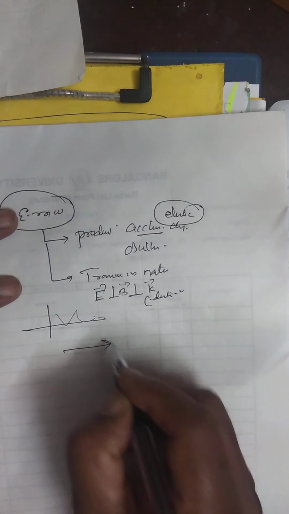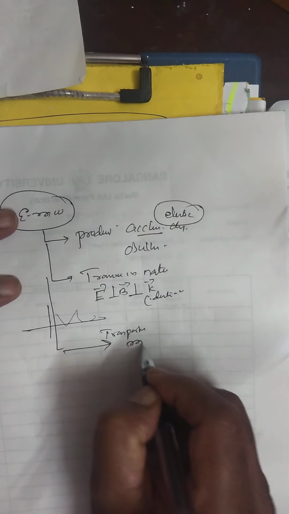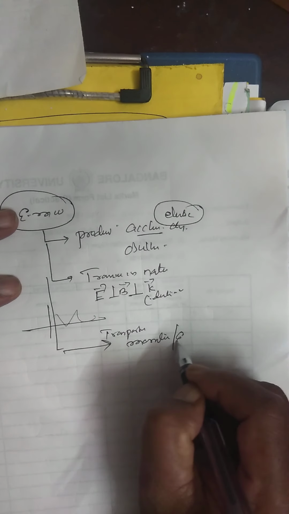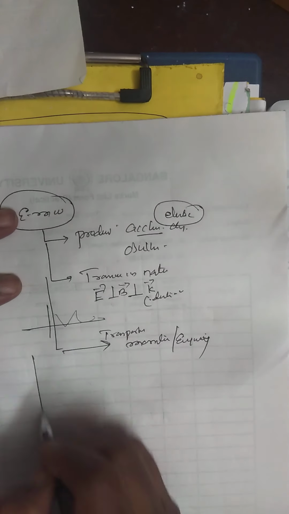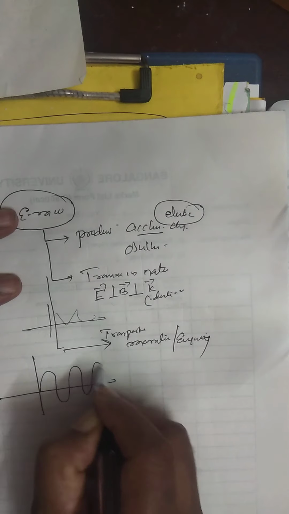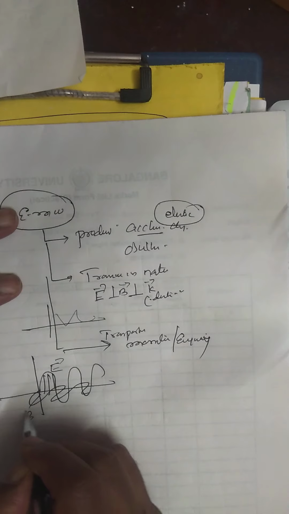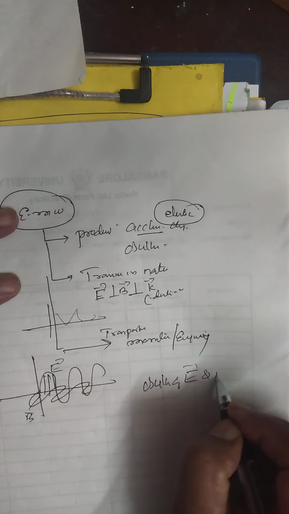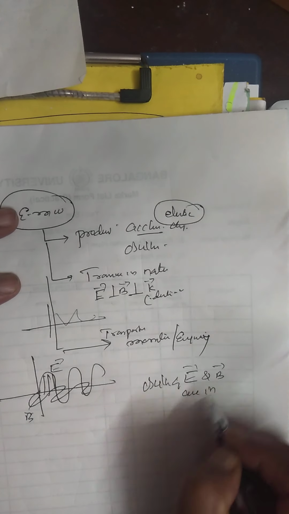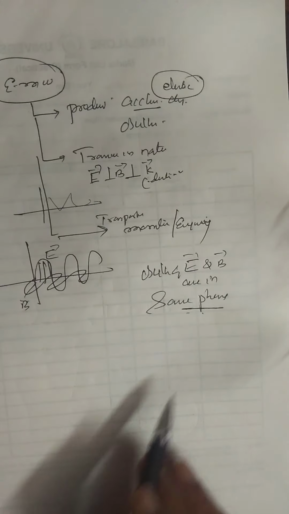Third point: they transport momentum and energy. And they are oscillating, is it not? Electric field is oscillating like this. Magnetic field is also acting like this. This is electric field, this is magnetic field. Both oscillations of E and B are in the same phase. Understood? They are in the same phase.